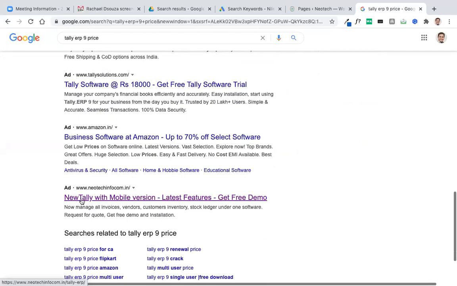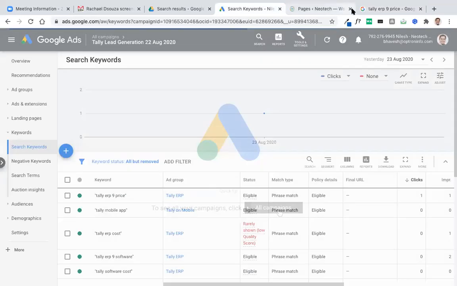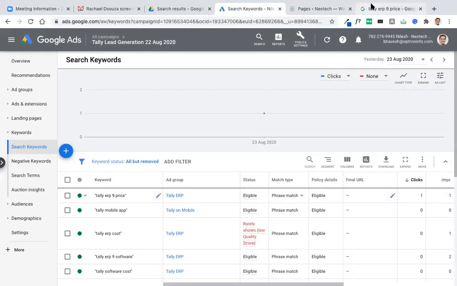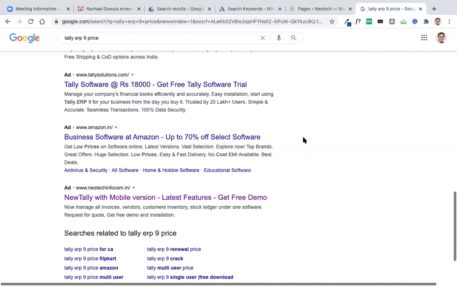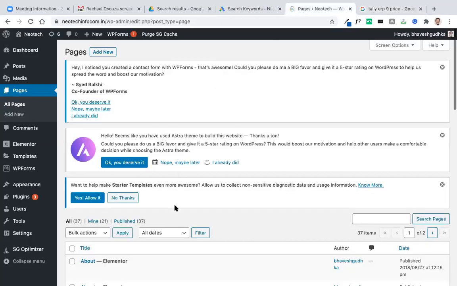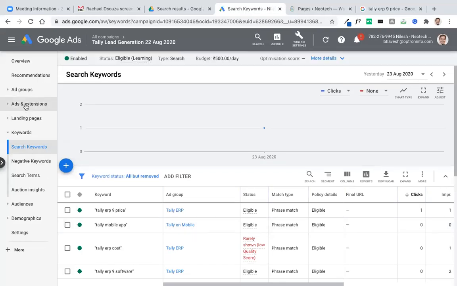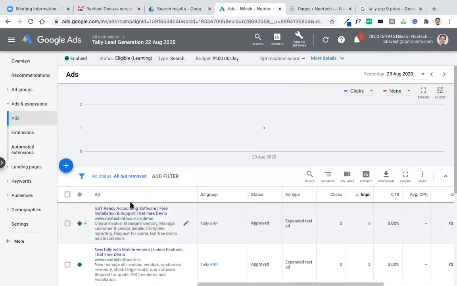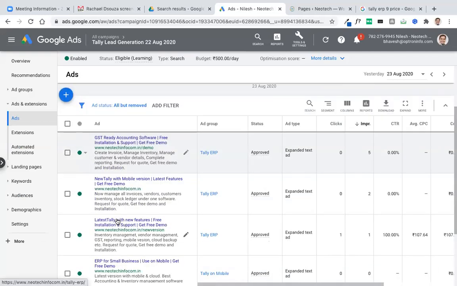If you see this, new Tally with mobile version, and the keyword is Tally ERP 9. What happens is, if you are running any ad with a brand keyword like Tally or any other trademark keyword, it is not allowed in Google. So if I create an ad where I use Tally or anything like Tally ERP in my ad, heading 1, heading 2, it will not allow me to run ads.